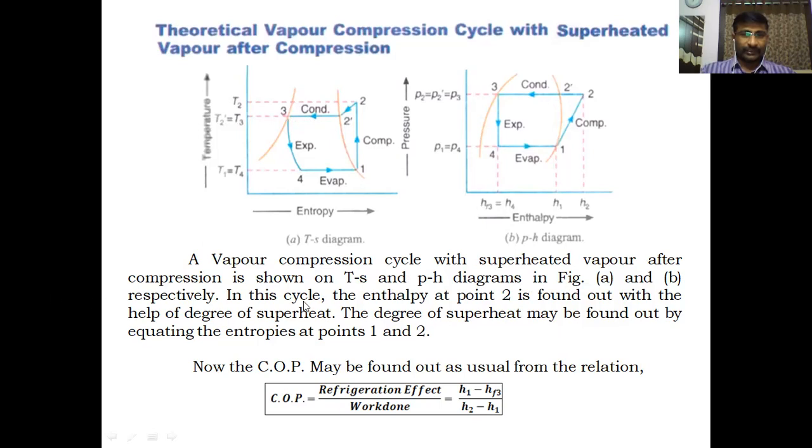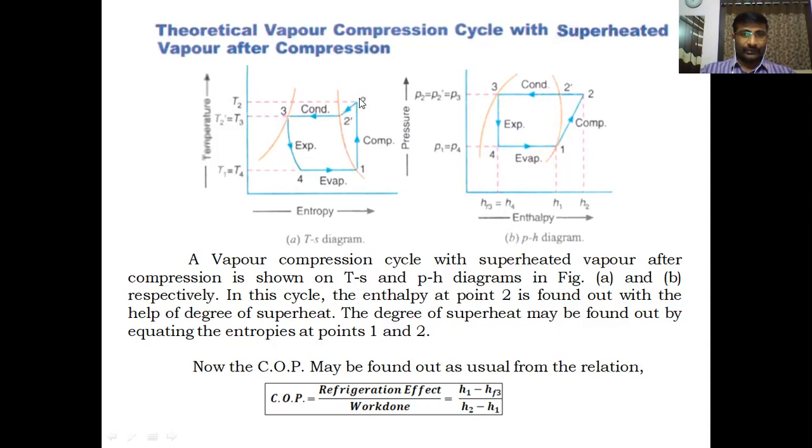In this cycle, the enthalpy at point 2, enthalpy after compression, is found out with the help of degree of superheat. Here, the degree of superheat is another parameter that will be entered. Degree of superheat means the temperature difference between superheated temperature, that is at point 2, and saturation temperature, that is at point 2'.